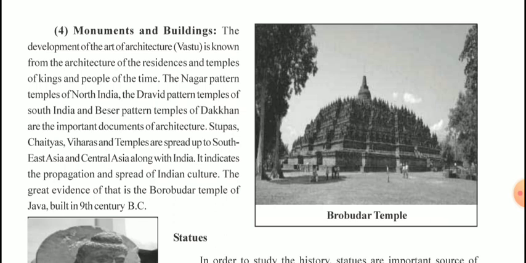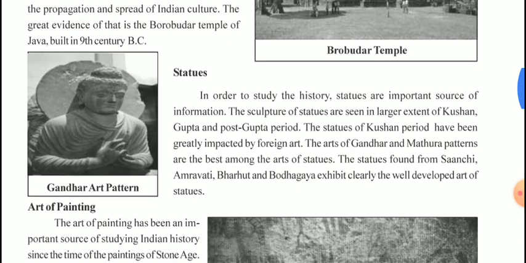the Deccan. We can also find stupas, chaityas, viharas and temples spread across the Southeast Asian part and the central part. And we can also find a great evidence, the beautiful Borobudur temple of Java, which was built in the 9th century.